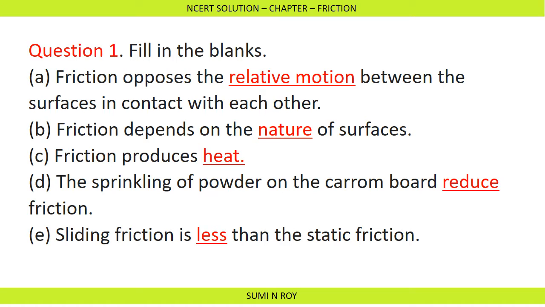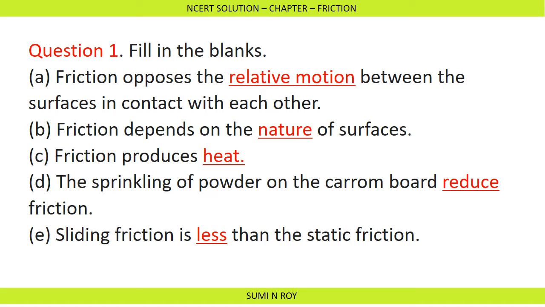The first question of NCERT is fill in the blanks. The first one: friction opposes the dash between the surfaces in contact with each other. As we know, friction is an opposing force which opposes the relative motion between the surfaces in contact with each other. So the correct answer will be relative motion.